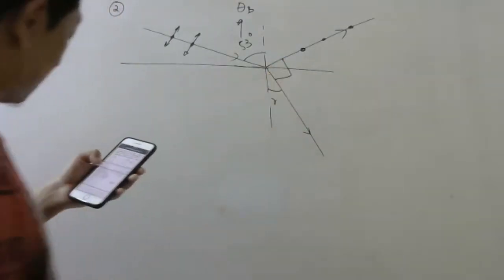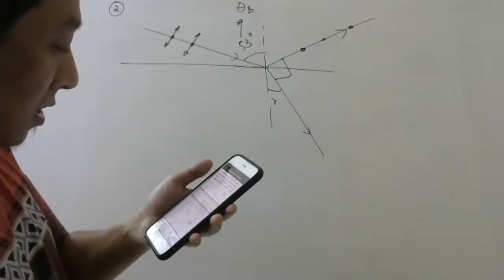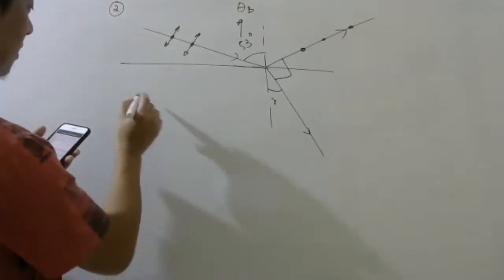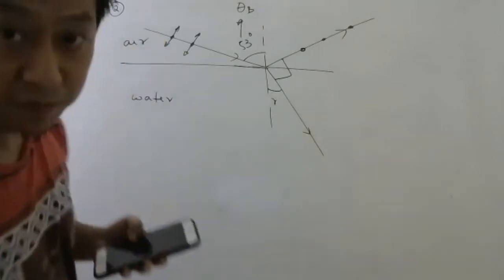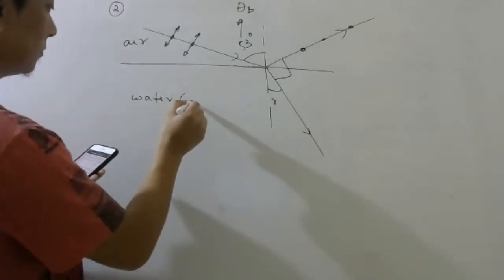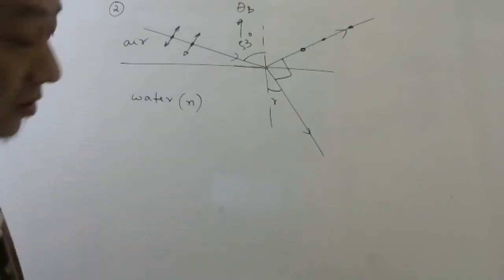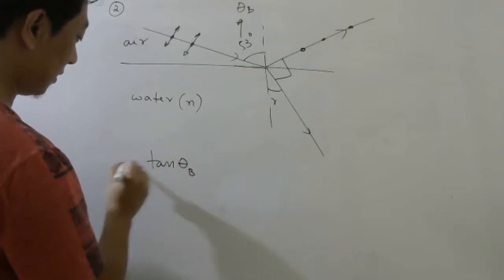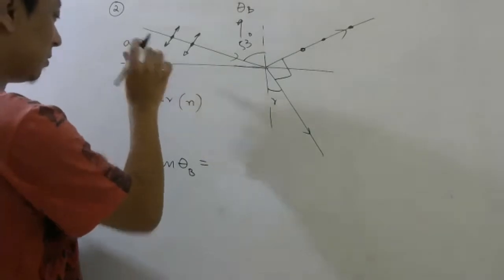Keep a note. So the first thing they are asking is angle of refraction and refractive index. Refractive index of water. Okay, so this is water. Here they did not mention, so I will assume air. So let us calculate refractive index of water using Brewster's law. So tan of theta b is nothing but refractive index of denser medium with respect to rarer medium.